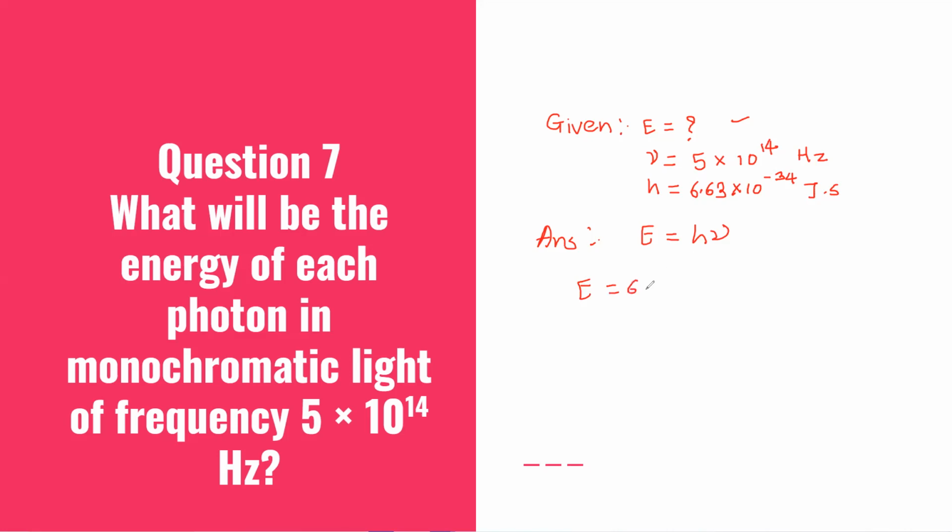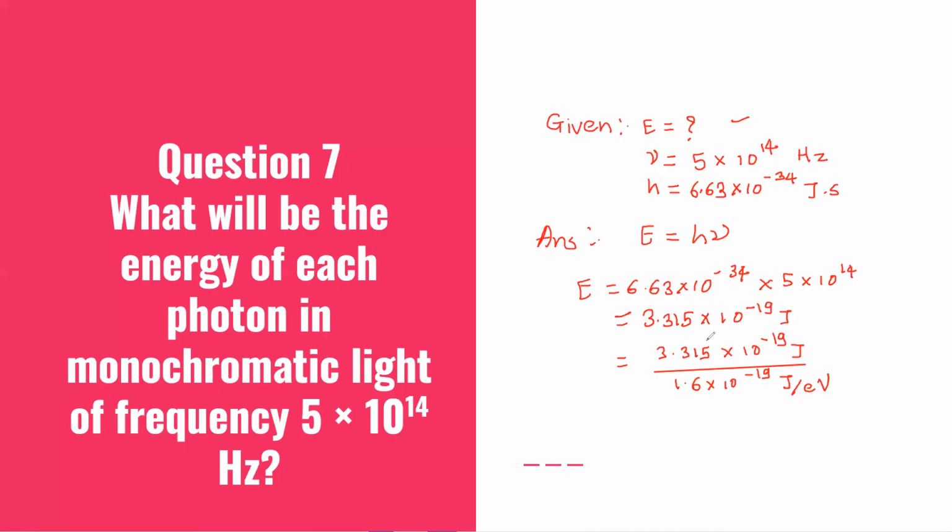E is equal to 6.63 into 10 raised to minus 34 into 5 into 10 raised to 14. After multiplication, we'll get the answer 3.315 into 10 raised to minus 19 joule.